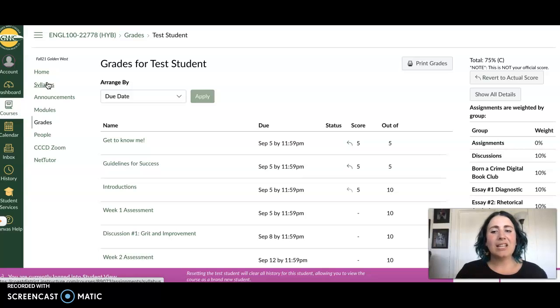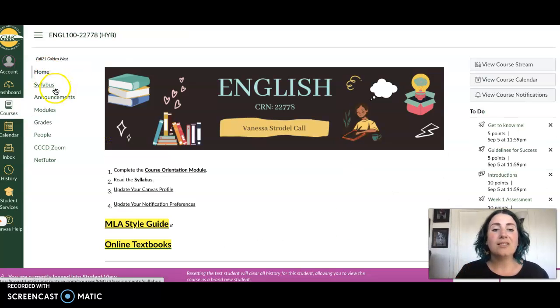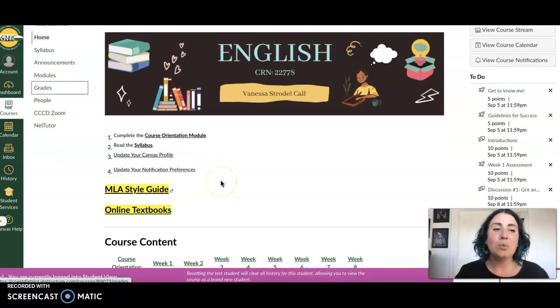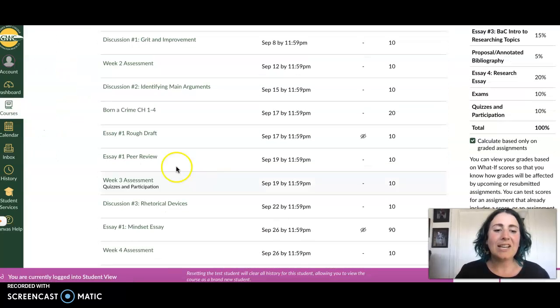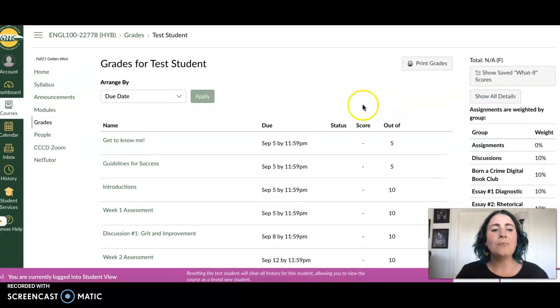So I just wanted to give you a general sense of how it's going to be laid out. When in doubt, go to the Syllabus. You can find all our assignments listed under Syllabus. You can also find all our assignments listed under grades, and you can see in-depth feedback on essays by clicking on the title of the assignment, so by clicking on essay 1 and then clicking on the next step. Right now it's still locked under student view.